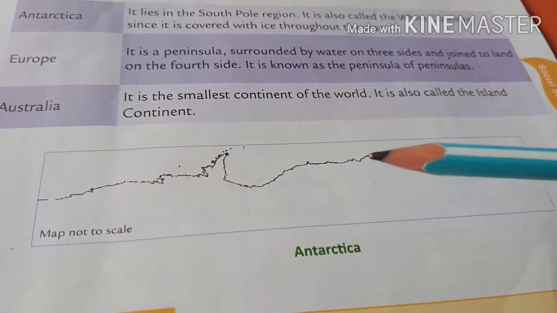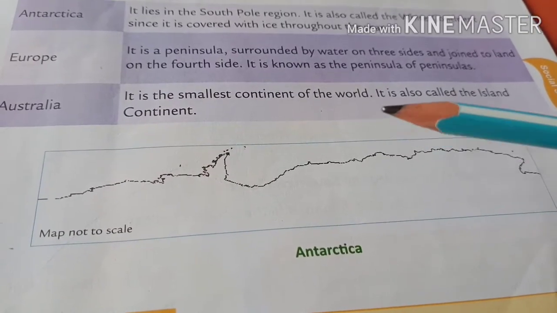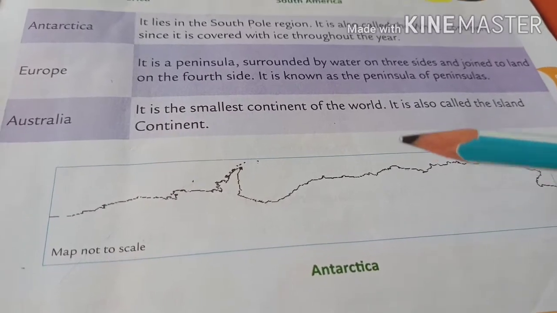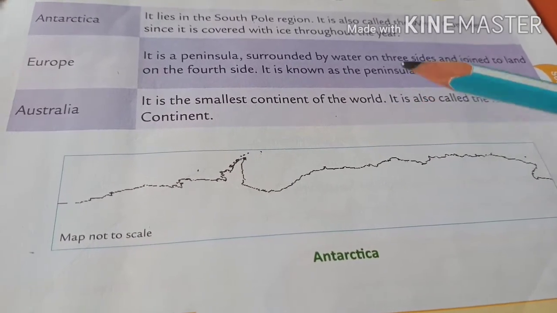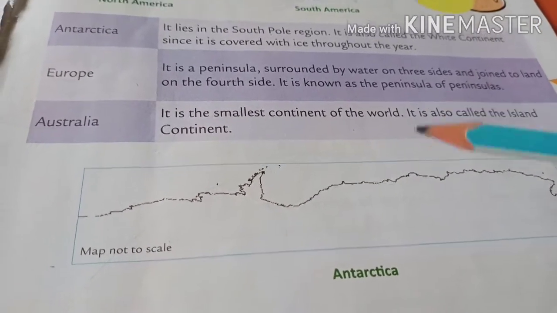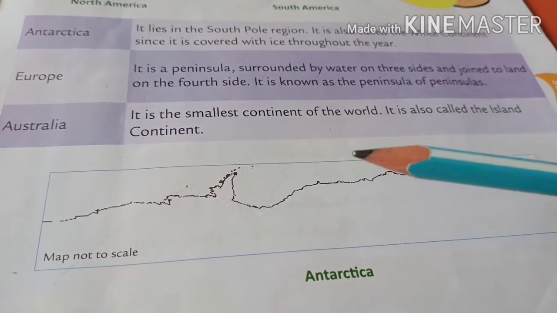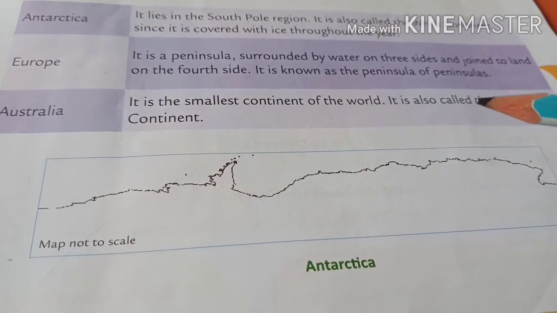Australia. Australia is one of the smallest continents of the world. It is also called the island continent. Australia is surrounded by water on 4 sides. Only the middle is the land part, and it is one of the beautiful continents. So it is one of the smallest continents also, children.